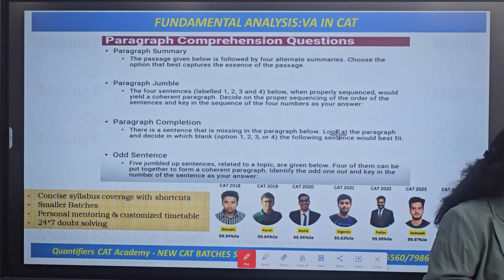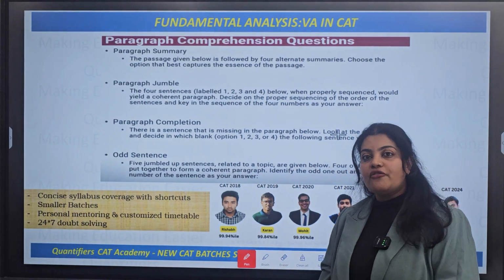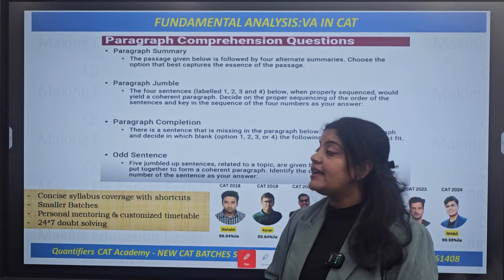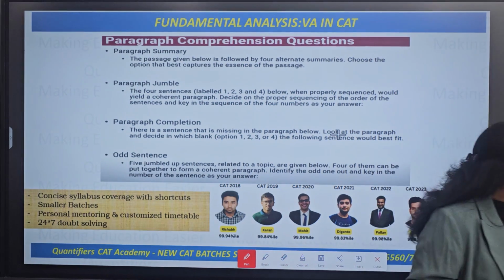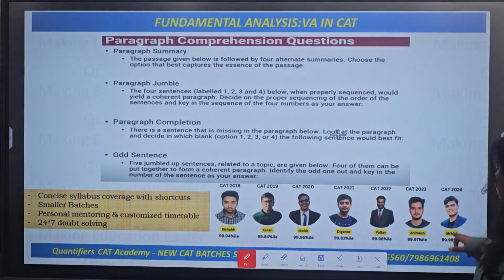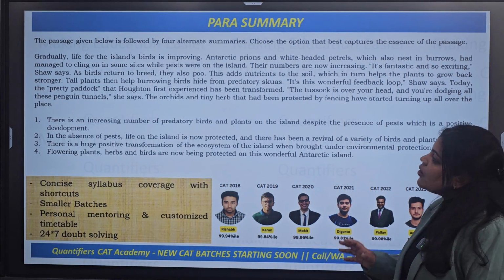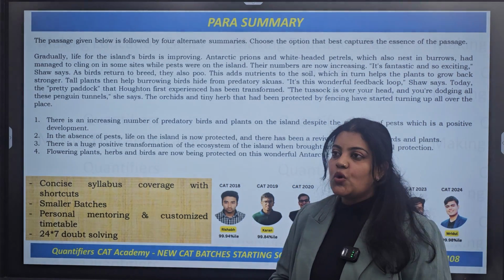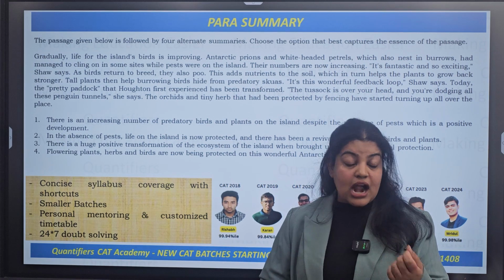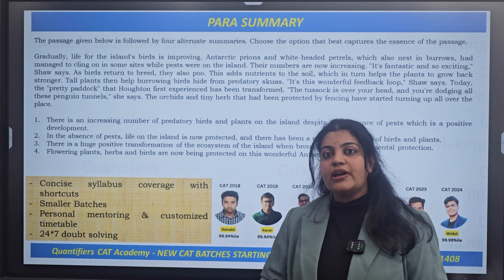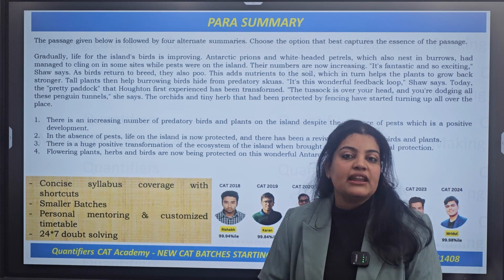The very first type of question in your verbal ability section of the CAT exam is paragraph summary, right? Now what is this kind of question? Again I would say कि अगर आपने CAT के RC के question types करे होंगे, तो उसमें आपने एक question type करा होगा which is called main idea, right?